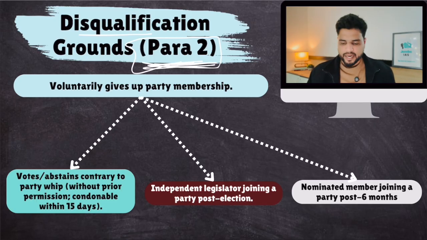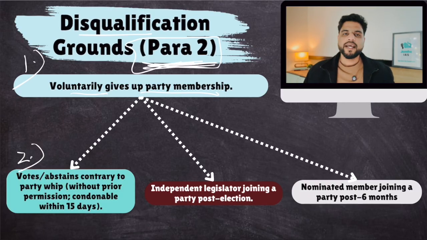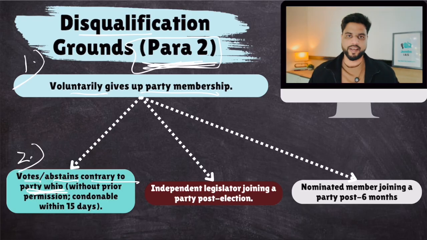If an MP or MLA voluntarily gives up party membership, voluntarily resigns from their party, this amounts to defection. Then, there is voting in the house and a particular party, or the chief of that party, said that you would vote yes, but the MP or MLA of that party voted no. So, voting or abstaining contrary to the party whip: if the party has announced that you will vote in one direction and you took a completely opposite direction, that also amounts to defection.